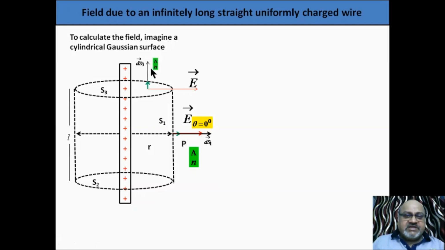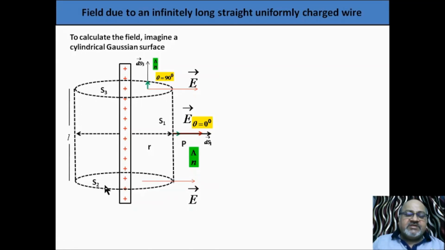And this is dS3, the area vector at this point. Area vector is always perpendicular, and the unit vector is also n cap. Now what is the angle between E and dS3? Here, this is 90. So it means this S3 surface does not contribute in producing electric flux.